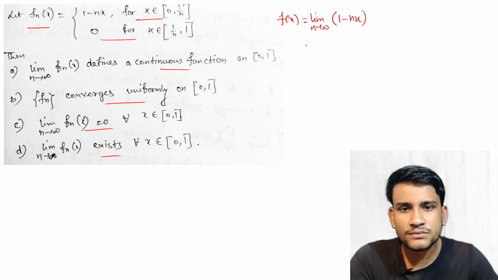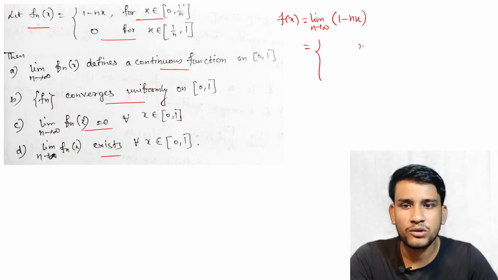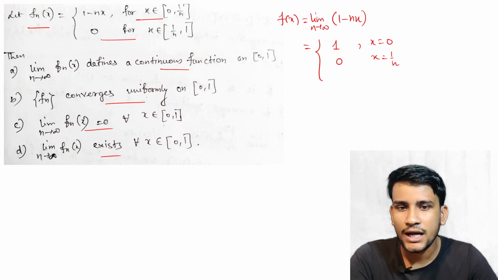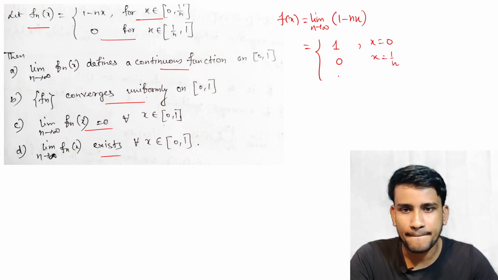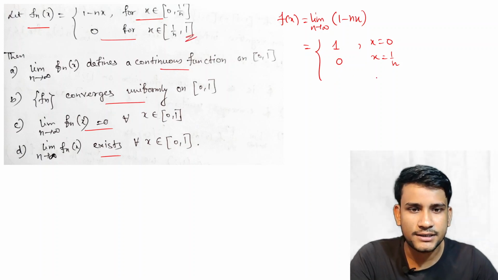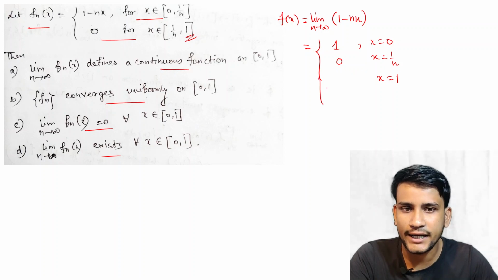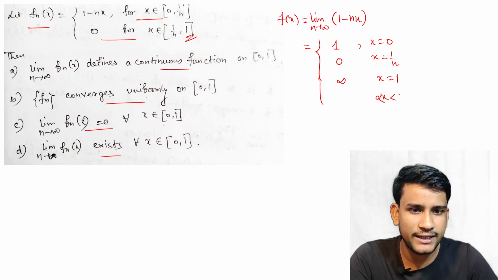So if we put x is equal to 0, then the value is 1. If we put x is equal to 1 by n, then the value is 0. And if we put x equal to 1, what is the value? 1 minus n, and as n tends to infinity, it is like infinity. And if 0 less than x less than 1 by n, then what is the value?